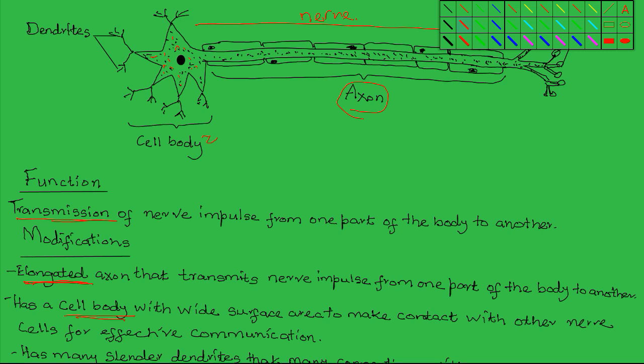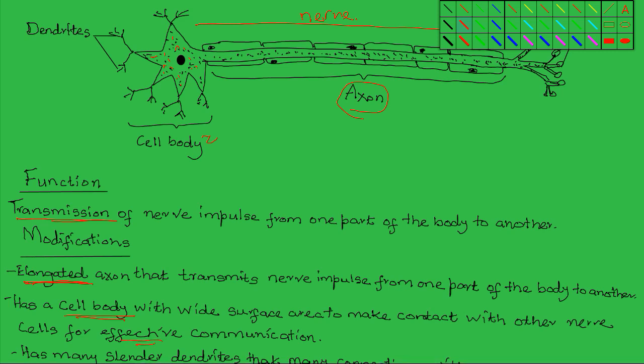So this large surface area of the cell body enables this nerve cell to make contact with thousands of other cells around it. Now that is important because it creates a very wide network for effective communication.